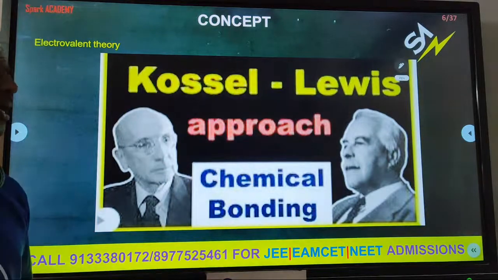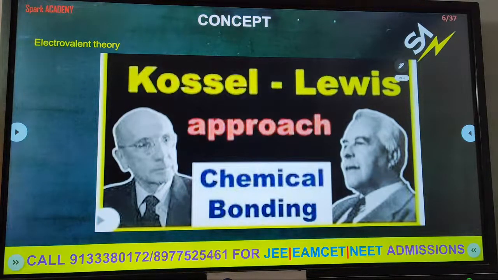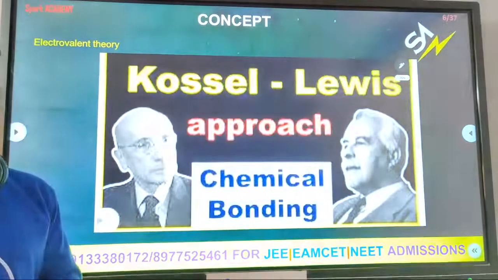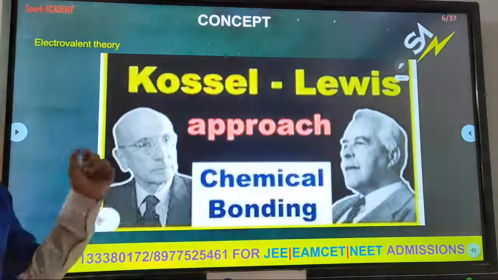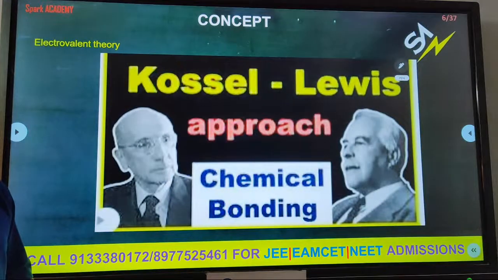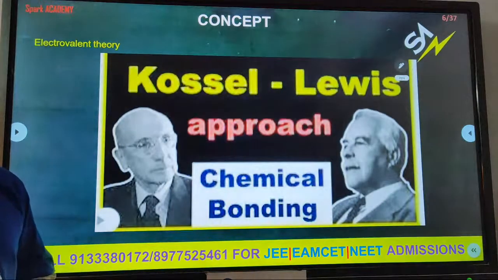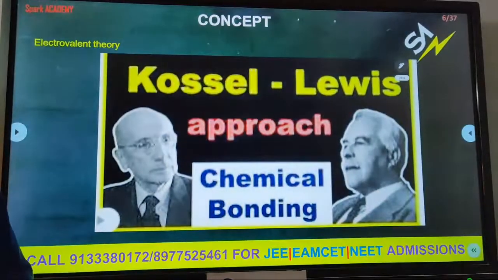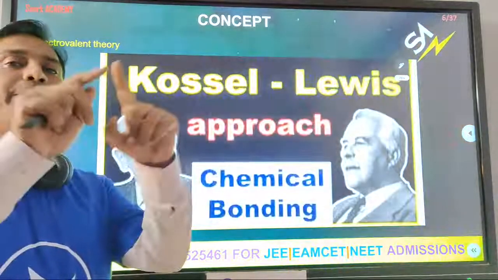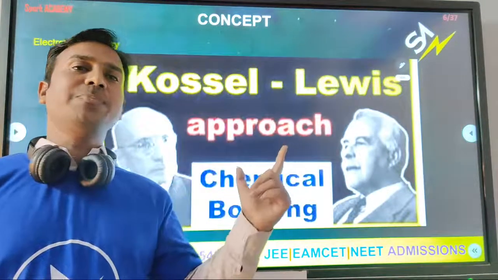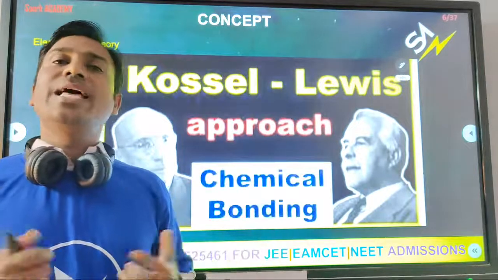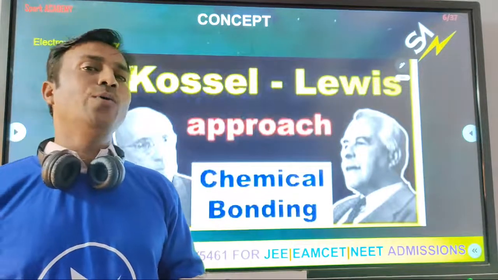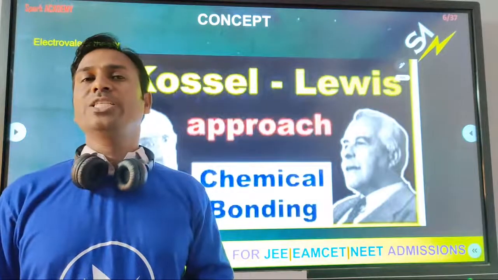Now come to our topic, chemical bonding. For explanation of chemical bonding, Kossel and Lewis approached it and gave the Kossel-Lewis theory. Kossel-Lewis theory explained the octet rule. What is the octet rule? In the periodic table, except zero group elements, the remaining elements don't have octet electronic configuration.